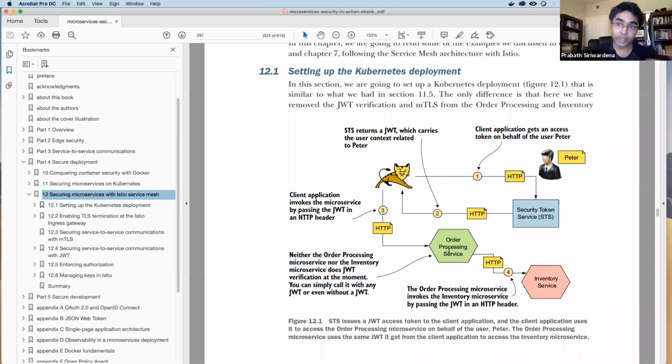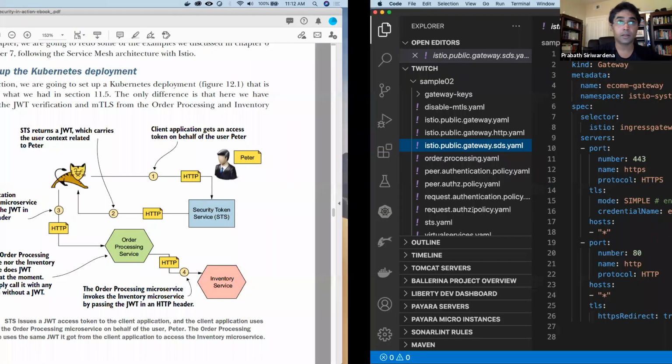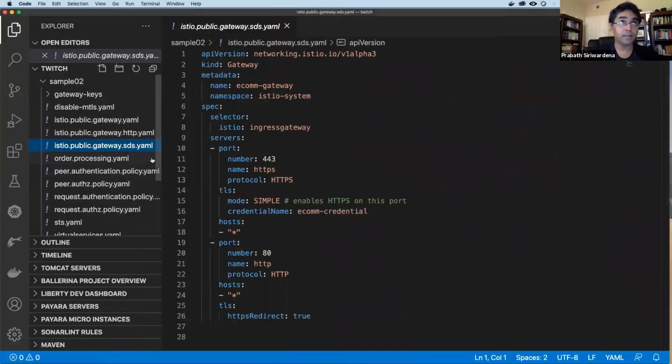First, before getting into Istio-specific configurations, I'll show you how to build this deployment using the Kubernetes artifacts. You need to create a deployment for the order processing service, the inventory service, and the security token service, all three microservices.